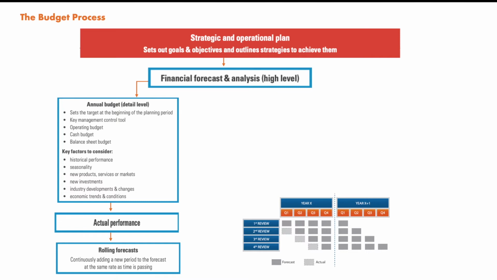Now when we go to the third review, we get the actual result of quarter 2 of year X, and we keep changing across those 5 quarters. So this is a rolling forecast. This is an example of a rolling forecast: we are continuously adding a new period to the forecast at the same rate as time is passing.